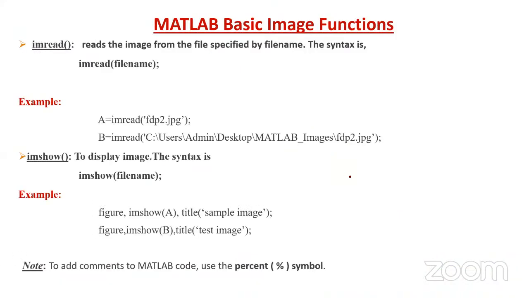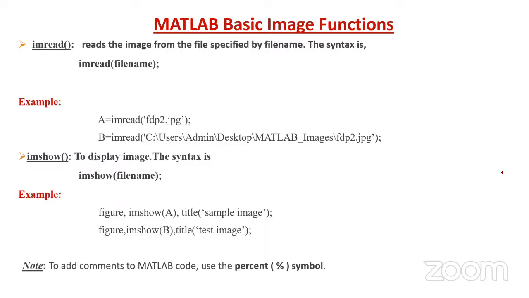Now I'll come to the main thing. What are the basic Matlab functions and how we go for hands-on with these Matlab functions. After that, we'll go for some of the image processing techniques with the help of these functions, how to implement them. So the first thing is how to read an image. Whenever we take a C or C++ program, we have to read the values. After that, we have to do some process. It may be addition, subtraction, then we have to print. But first we have to take values from the keyboard. That is the basic thing in C, C++.